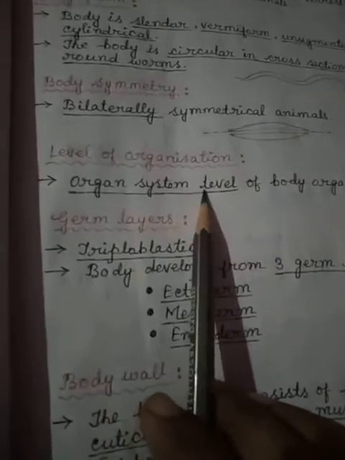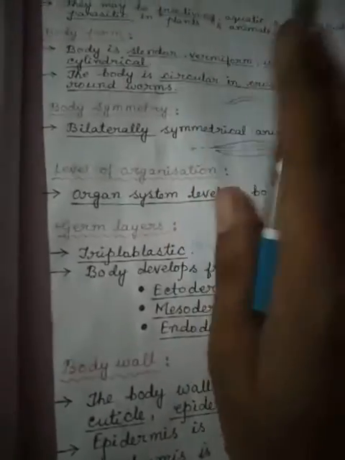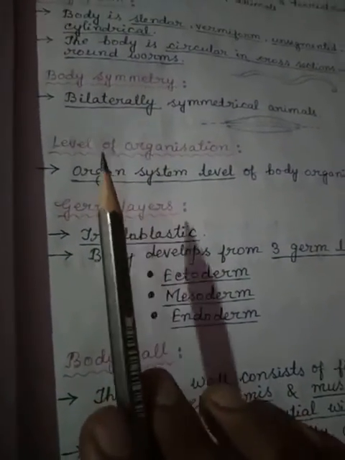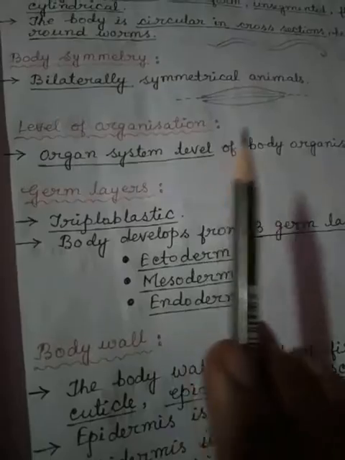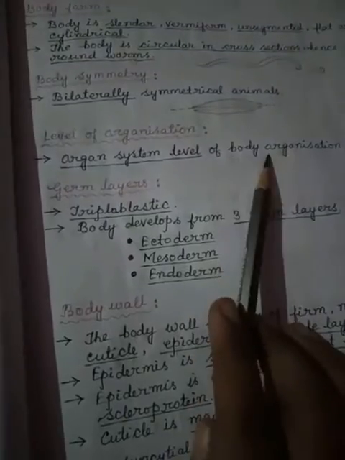Now, level of organization. They have an organ system level of organization. It means that they are higher than the platyhelminthes, or more advanced. Why? In the previous phylum, platyhelminthes, we found that they only have some organs, but here organ system level means organs are united with each other and form a particular system to perform a function. That's why it is called organ system level of body organization. So among the animal phyla, organ system level of organization is first found in Aschelminthes.